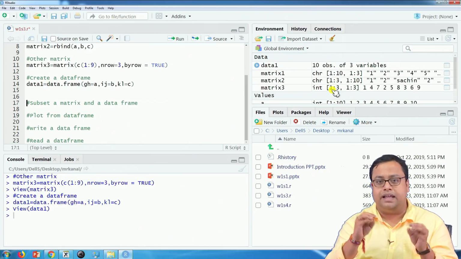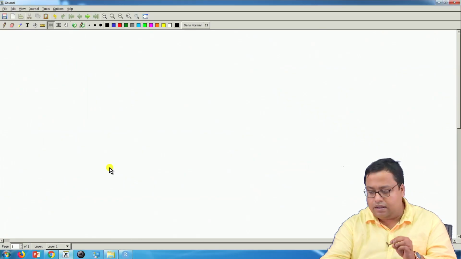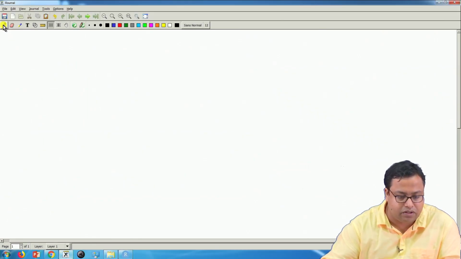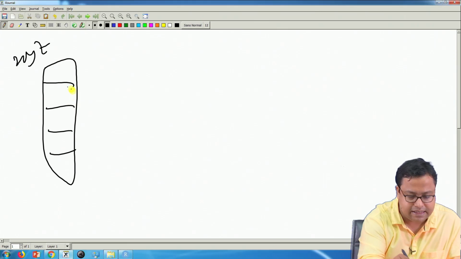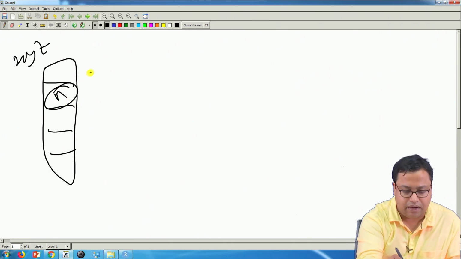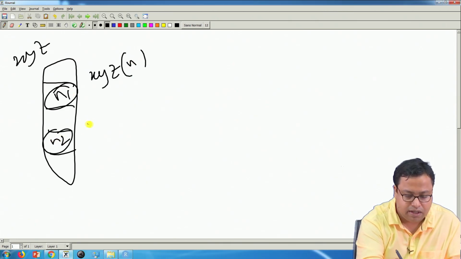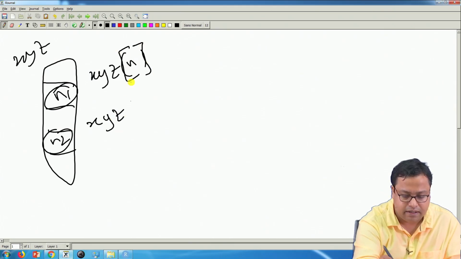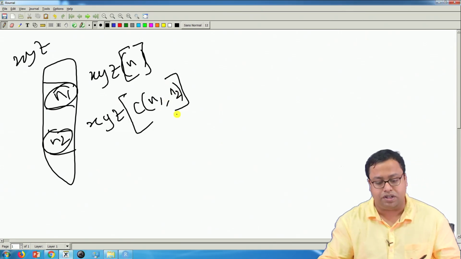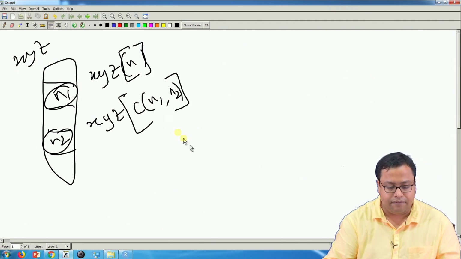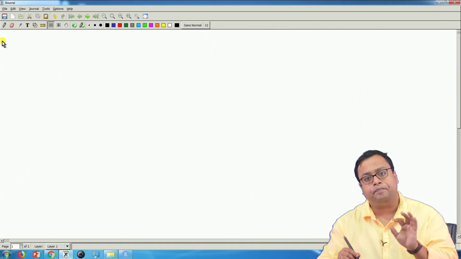Now we will try to do a little bit of subsetting of the data set. If you remember, in case of a vector, if this is my vector, which is xyz, and this is the entry, say the nth cell, I will write xyz with square brackets and n. And if you want more cells, n1 and n2, you will write xyz with square brackets, c(n1, n2). So this is what you generally write when there is a vector, and the same idea is something that we will write here in case of a matrix also.